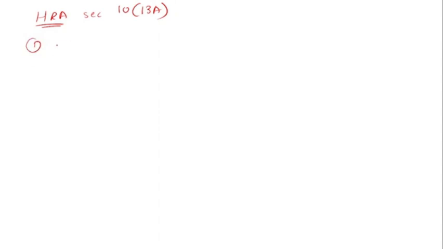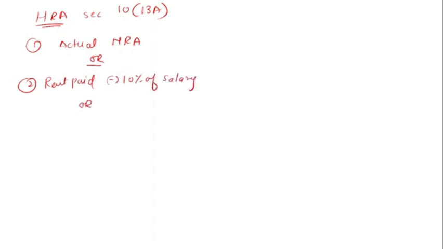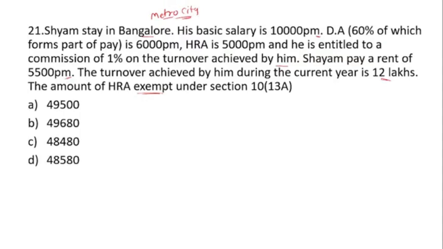The first one, actual HRA; or second, the rent paid minus 10% of the salary; or third, 50% of salary. Why 50%? Because he is living in a metro city, that's why 50%.